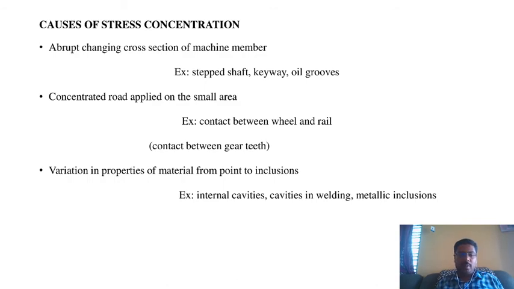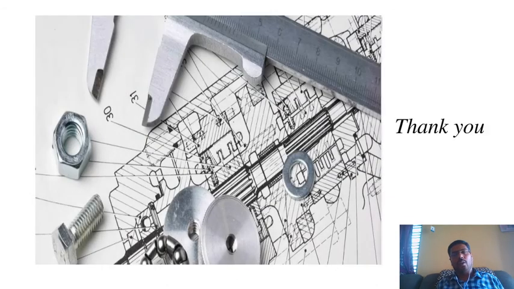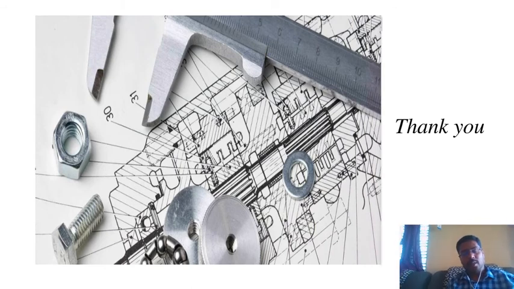So next we go for stress remedies, meaning the suggestions or solutions for avoiding stress concentration and how to reduce it. The first one is providing a fillet radius so that the stress concentration changes gradually.